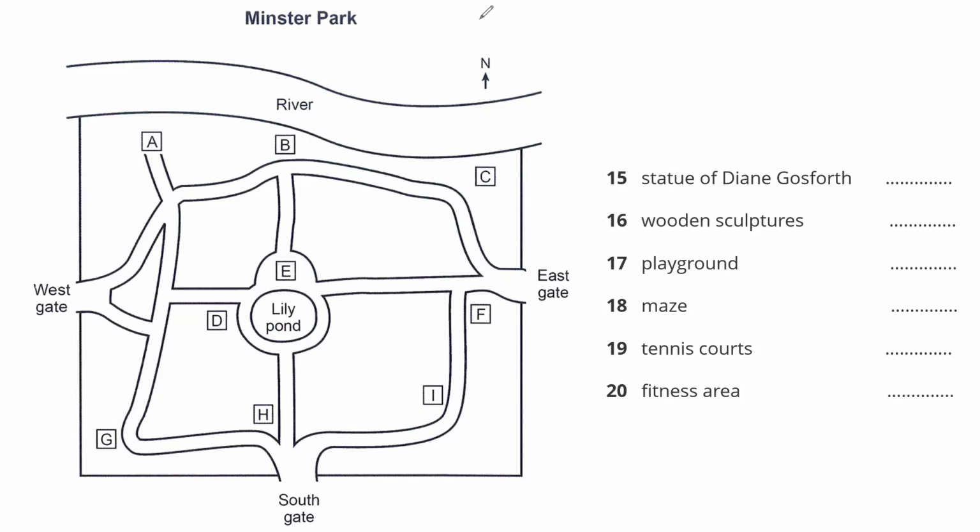Then there's a new maze, a circular series of paths separated by low hedges. That's near the west gate. You go north from there towards the river and then turn left to reach it. There have been tennis courts in the park for many years, and they've been doubled from 4 to 8. They're still in the southwest corner of the park, where there's a right-angle bend in the path. Something else I'd like to mention is the new fitness area. This is right next to the lily pond on the same side as the west gate.